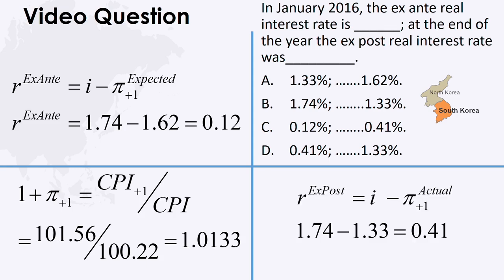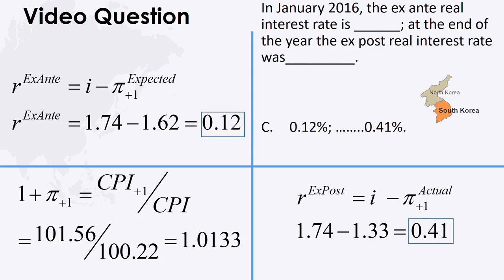The ex-post real interest rate is 1.74 minus 1.33, or 0.41%. The answer is C.